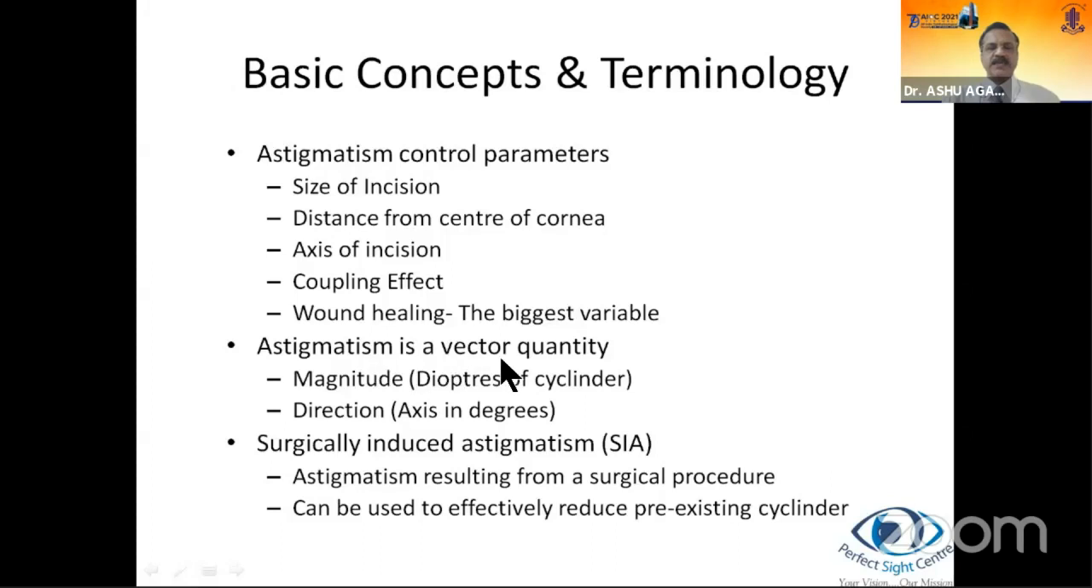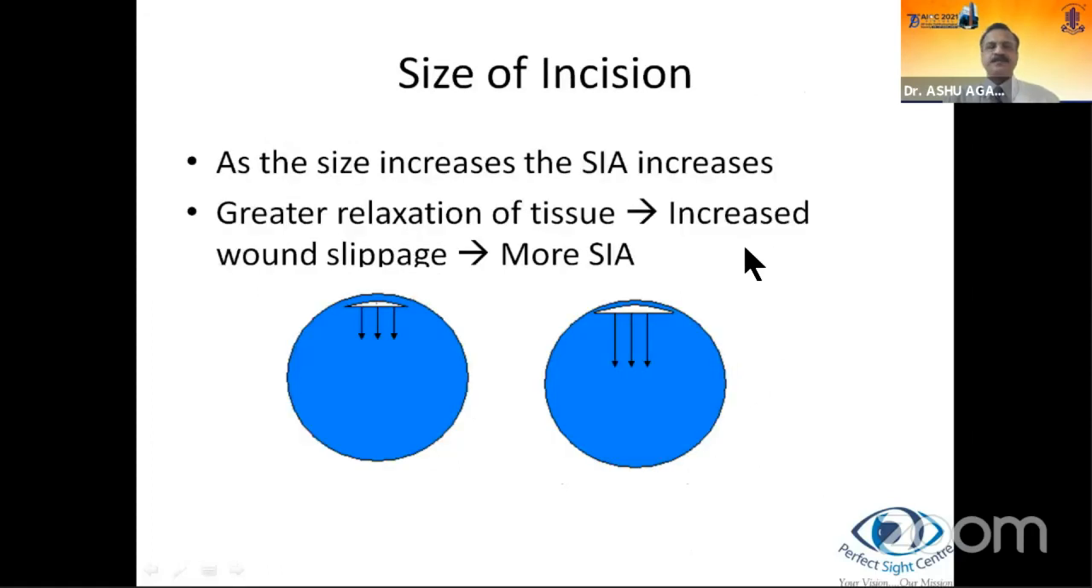Also understand that astigmatism is a vector quantity, in terms of magnitude, which is measured in diopters of cylinder, and direction, which is axis in degrees. Then there's a very important concept called surgically induced astigmatism, or SIA in short, which is essentially astigmatism resulting from a surgical procedure and can be used to effectively reduce pre-existing cylinder.